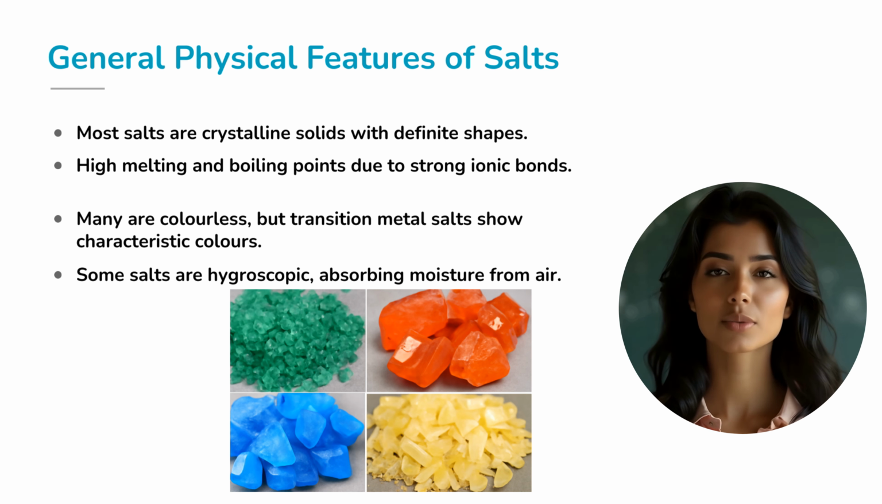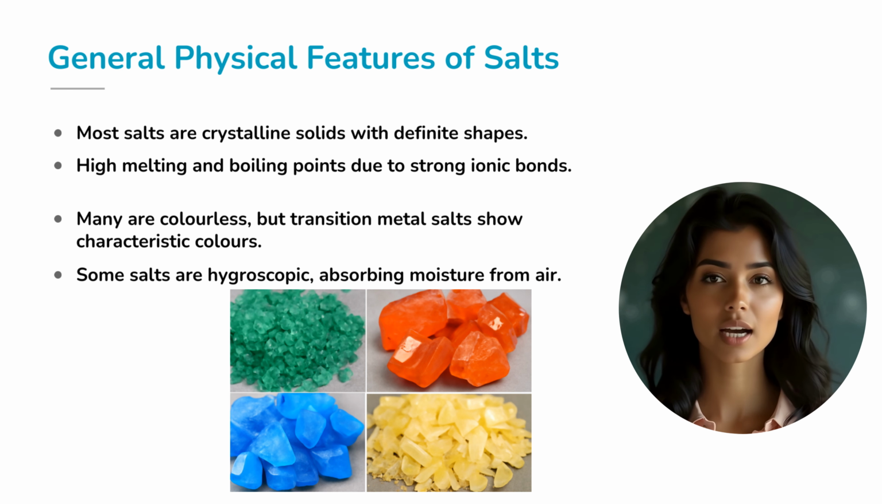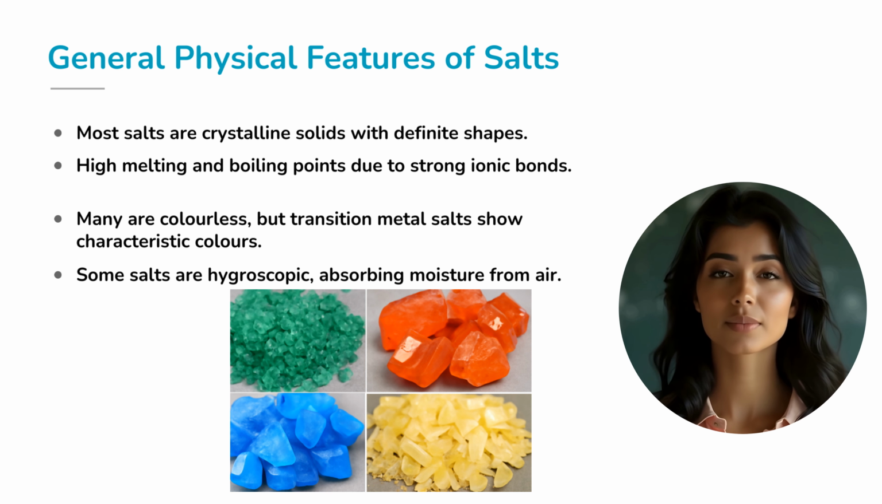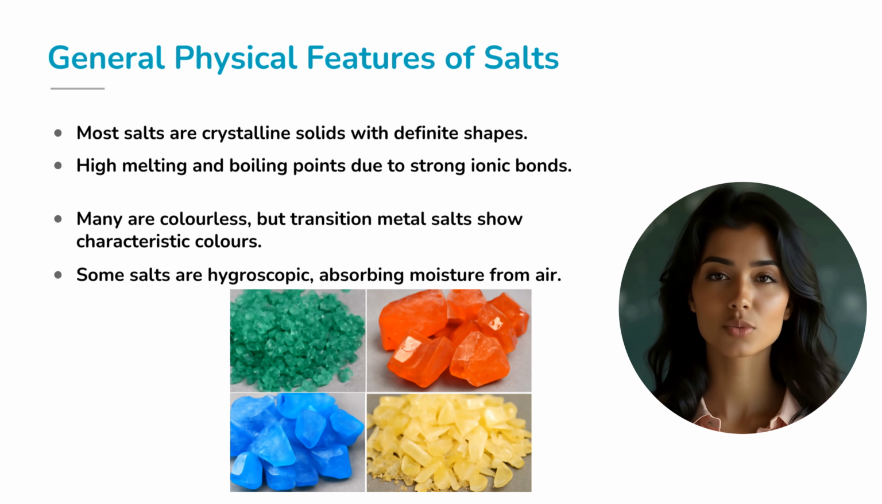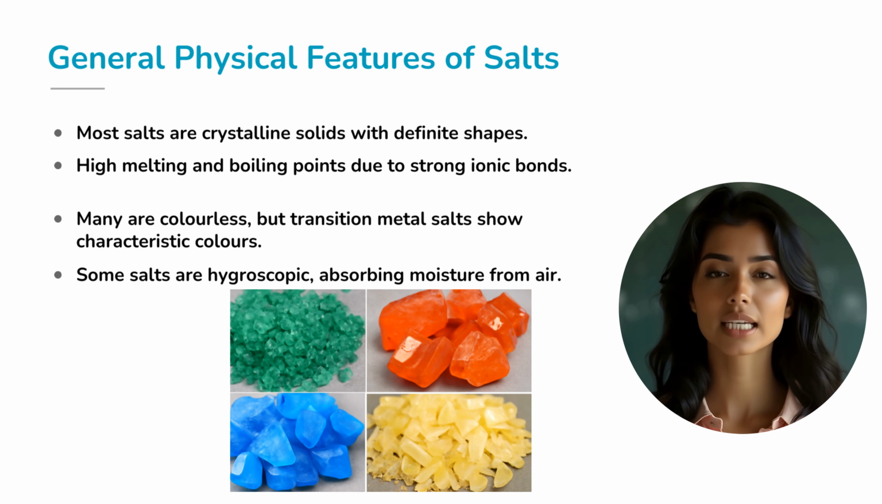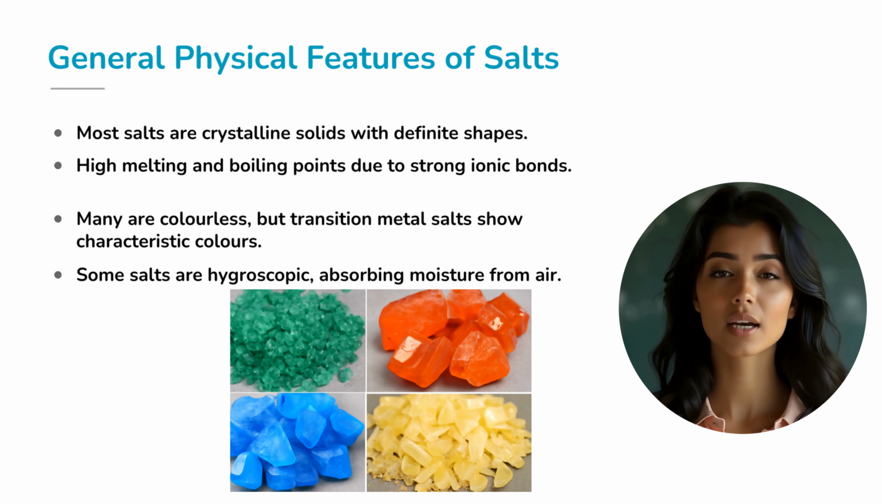Ever noticed how some salts form sparkling crystals while others show vibrant colors? That's their physical identity speaking. Most salts are crystalline solids with regular geometric shapes. They have high melting and boiling points due to strong ionic bonds. While many are colorless, salts with transition metals often exhibit vivid colors, like blue copper sulfate or orange potassium dichromate. Some salts are hygroscopic, meaning they can absorb moisture from the air. A notable example is calcium chloride.